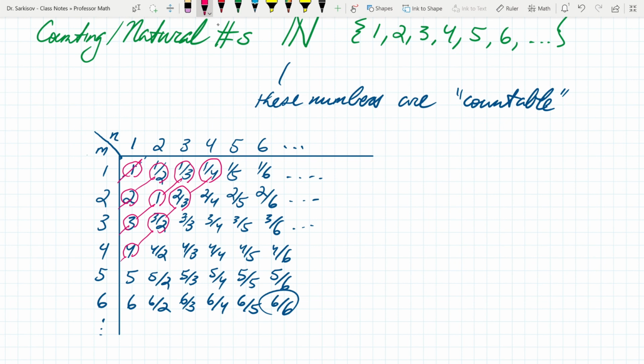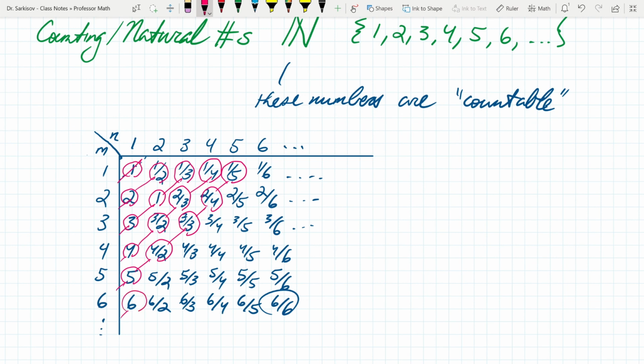third, fourth, fifth, sixth, if you do it this way, all these diagonals will take care of all positive rational numbers. Of course, many of them will be repeated many times. Look, here's a 1, here's a 1, here's a 1, right? 6 over 6, 5 over 5, 4 over 4, 3 over 3. They're all the same. But the idea is that by this diagonal approach, there's no positive rational number that will be left behind, right?